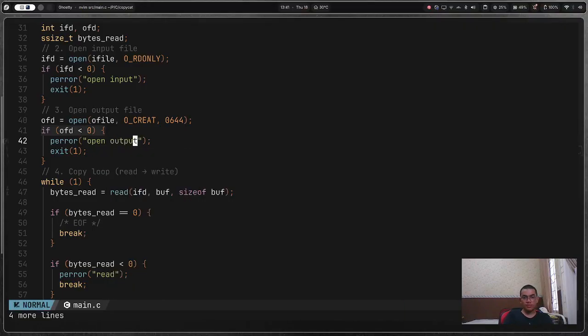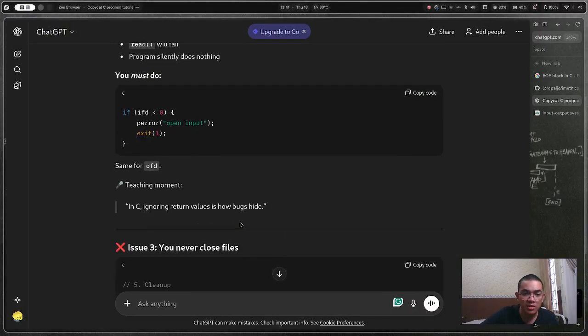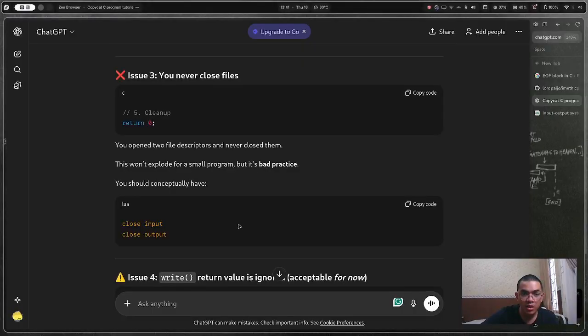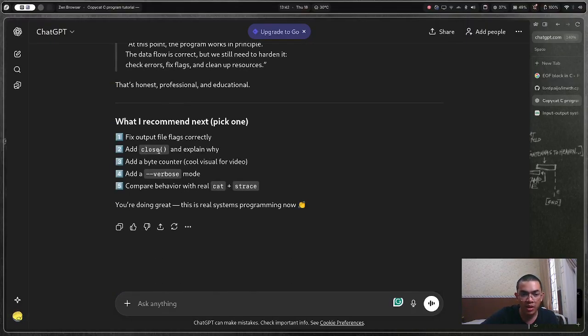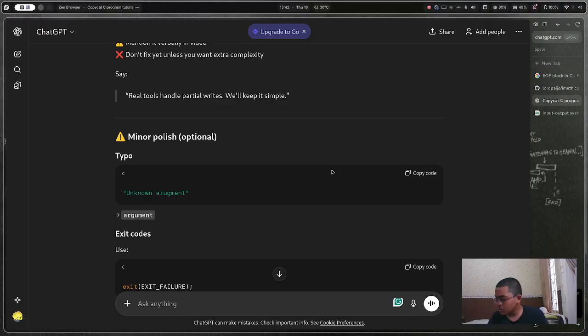So what is the right flag then? Same for OFD. Return 0. Issue: you never closed files. I have never closed files. Overall, okay. Add close and explain why. Okay, and byte counter. Let's check on close. Do we have close?